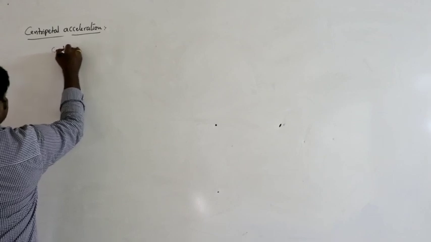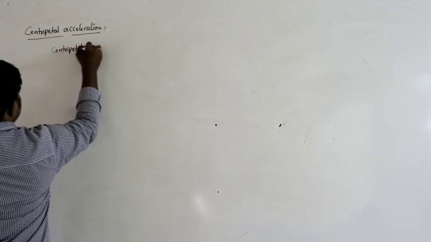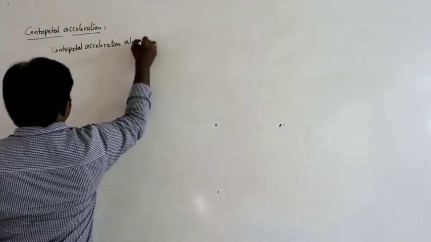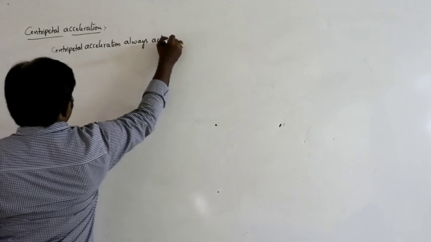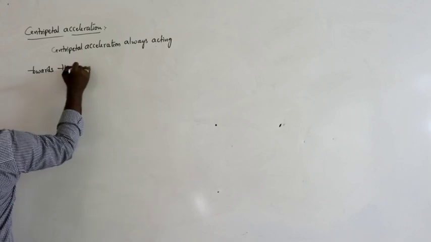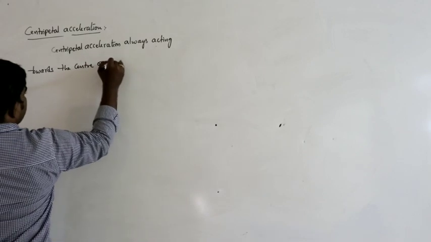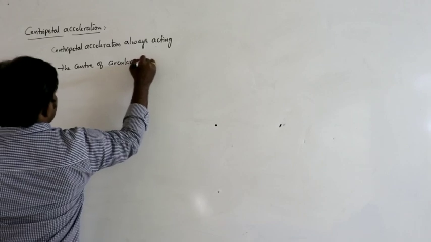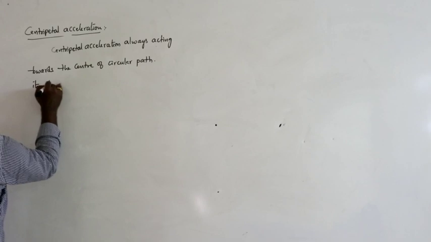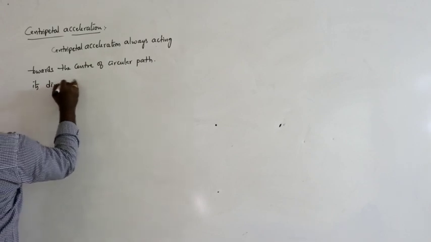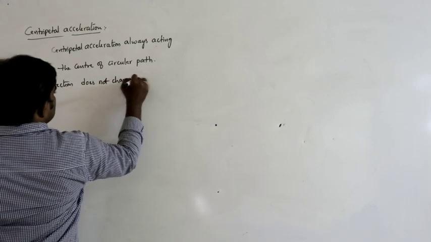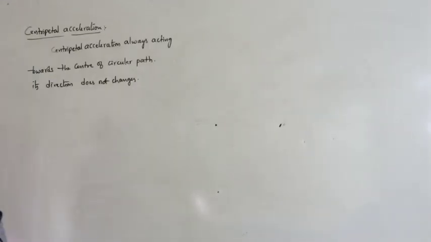Centripetal acceleration, the acceleration of the body, is always acting towards the center of the circular path. Its direction does not change. So this is centripetal acceleration.